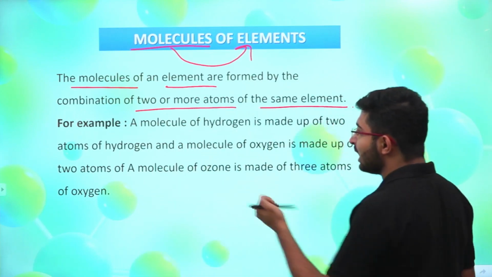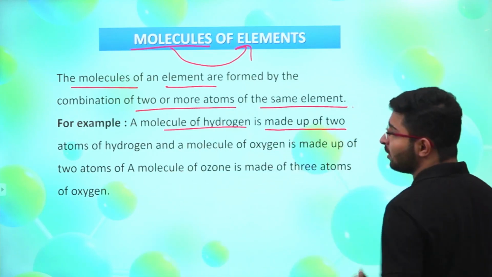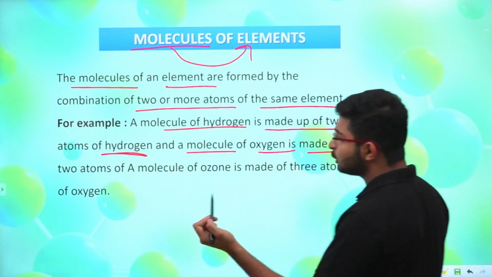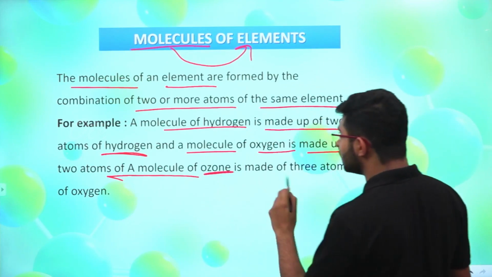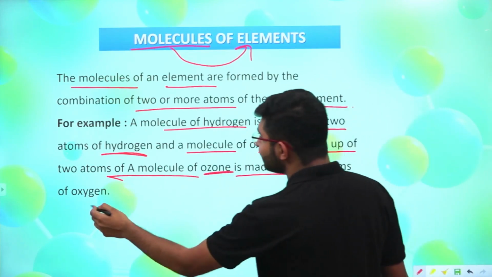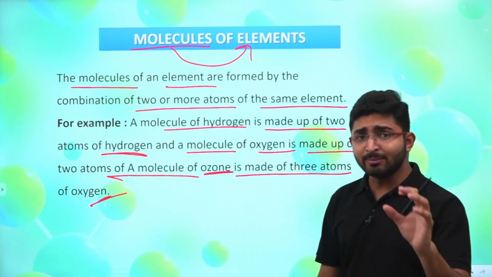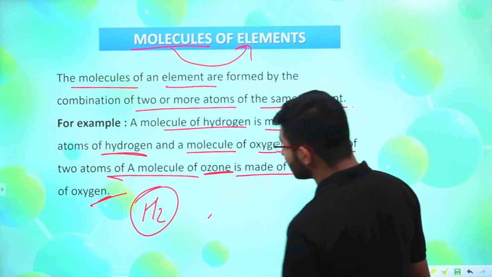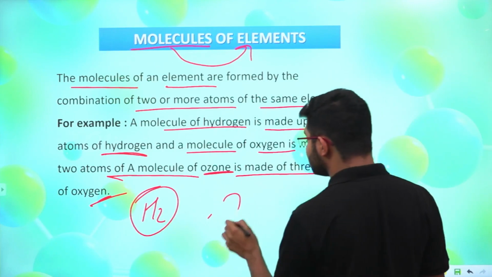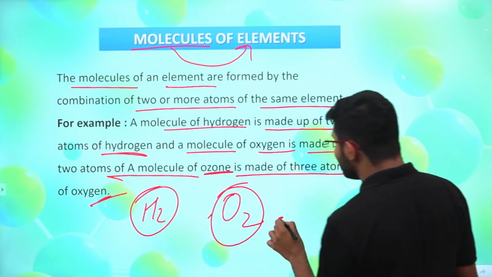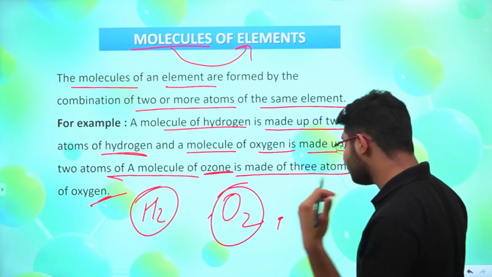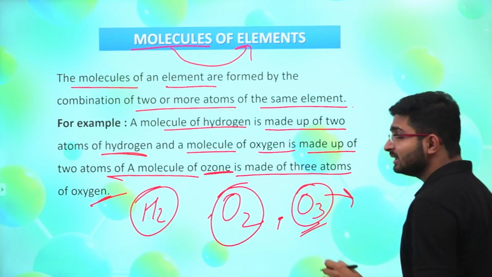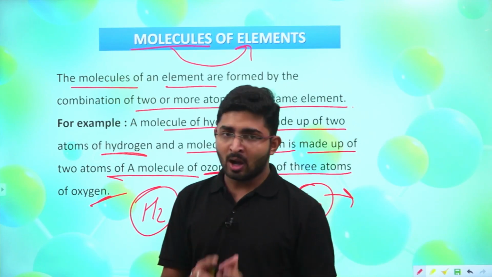For example, a molecule of hydrogen is made up of two atoms of hydrogen, and a molecule of oxygen is made up of two atoms of oxygen. A molecule of ozone is made up of three atoms of oxygen, right? So if I am talking about hydrogen, it is made up of two atoms of hydrogen. If I am talking about the molecule of oxygen, it is made up of two atoms of oxygen. And if I am talking about the molecule of ozone, the formula of ozone is O3, and that is what we are going to tell, that it is made up of three atoms of oxygen, right?